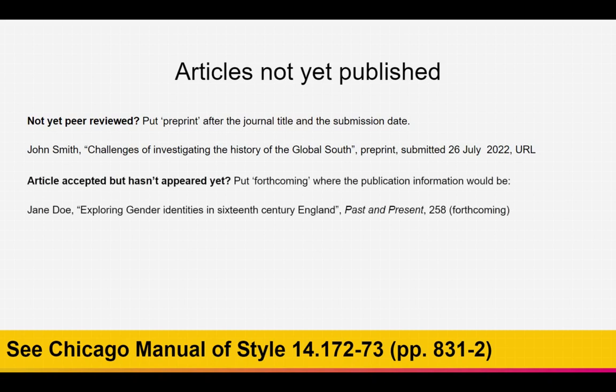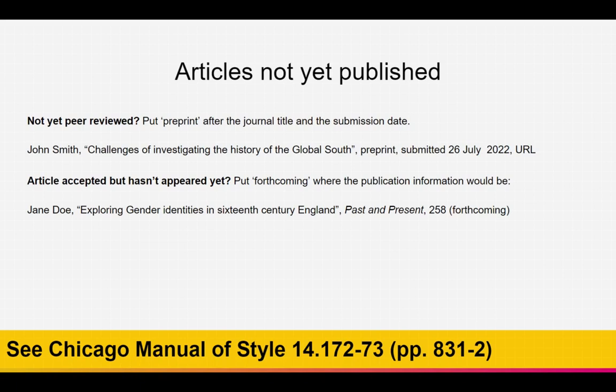Alternatively, if you found an article that has been accepted by a journal, but it hasn't appeared yet, then you will put forthcoming where the publication information would be. So let's say Jane Doe has submitted an article to the history journal Past and Present, that's forthcoming in their 258th volume.